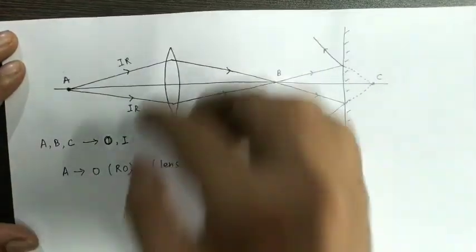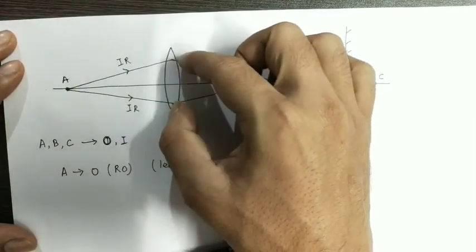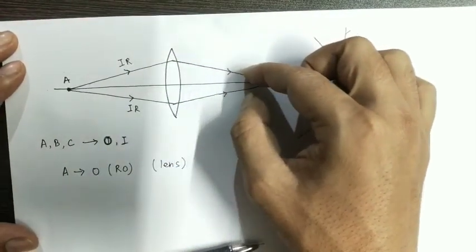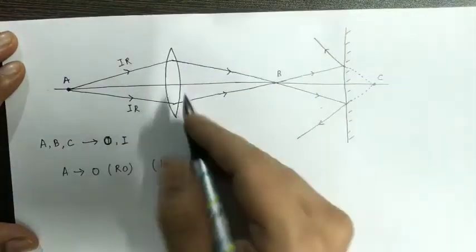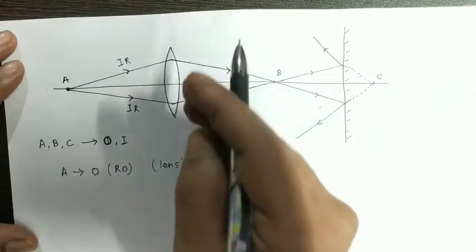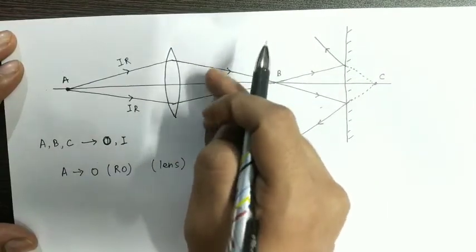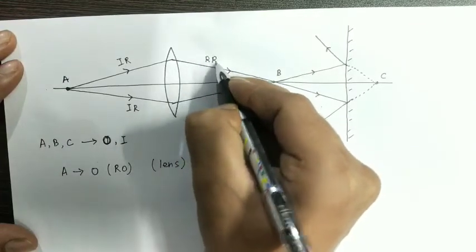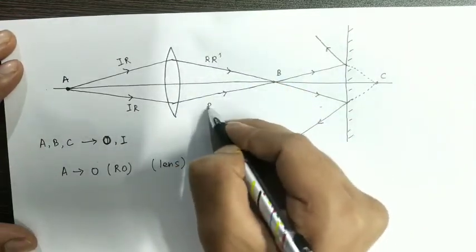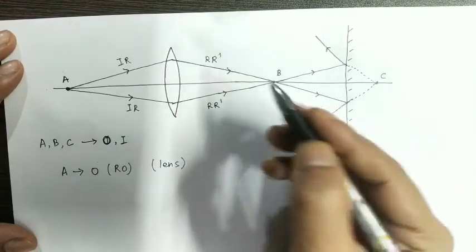Now after refraction from the lens, the two rays converge at point B. So these two rays are the rays after the optical event. Therefore this ray is a refracted ray and this is also a refracted ray.